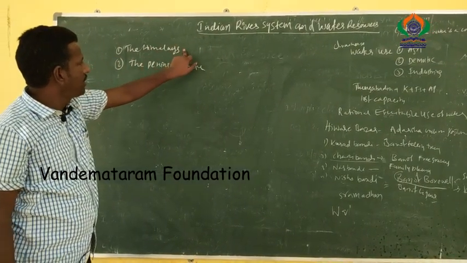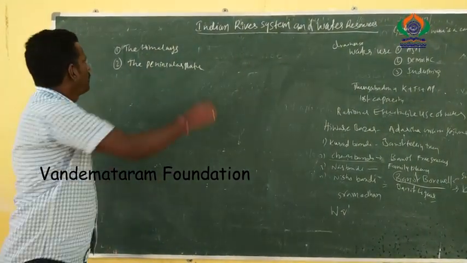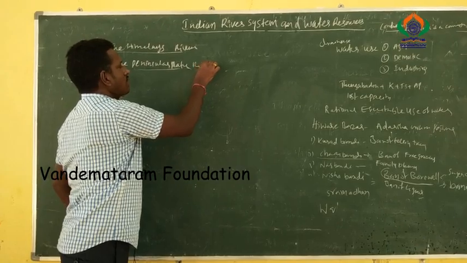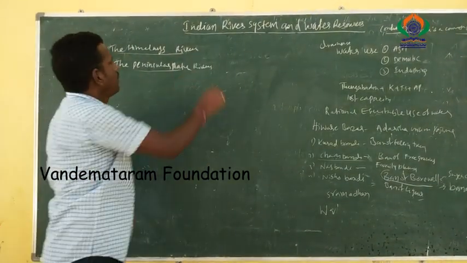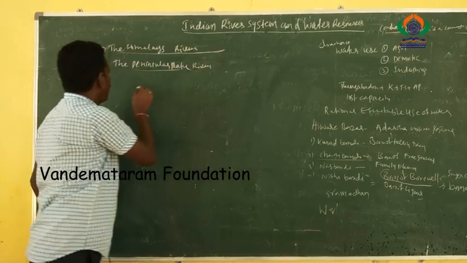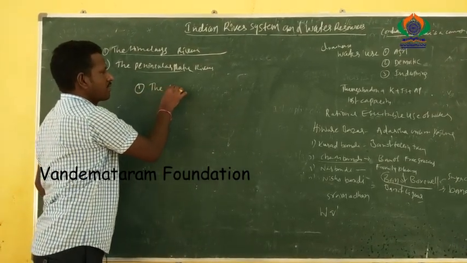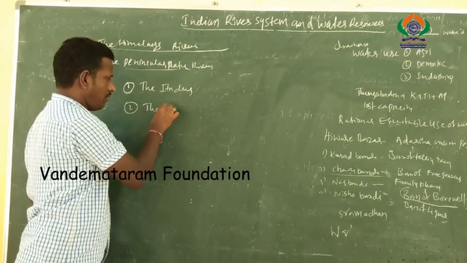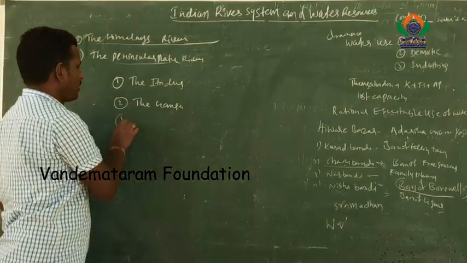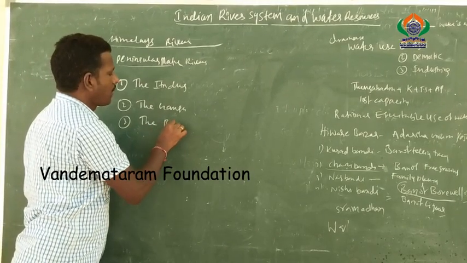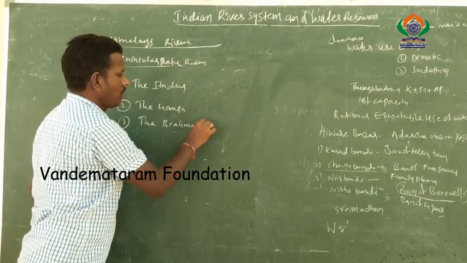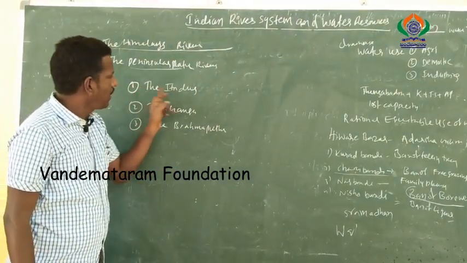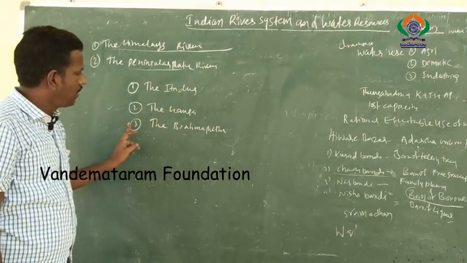One is the Himalayan region, the second is the peninsular plate region. The Himalayan rivers are divided into three categories: one is the Indus, second is the Ganga, and third is the Brahmaputra.